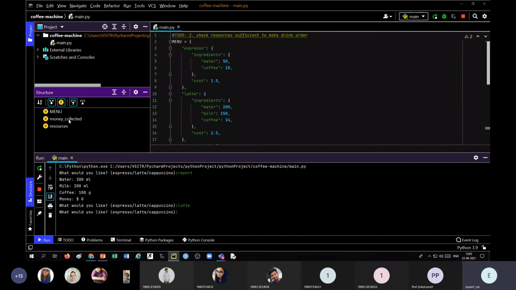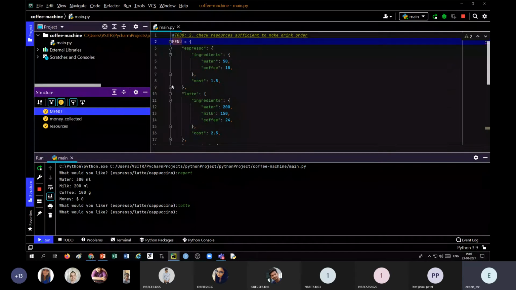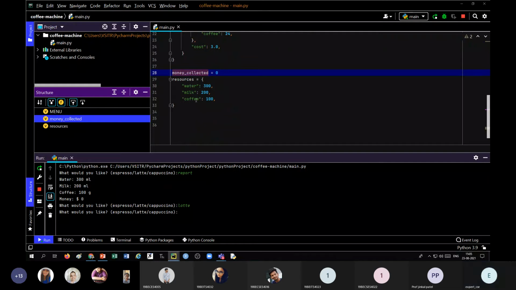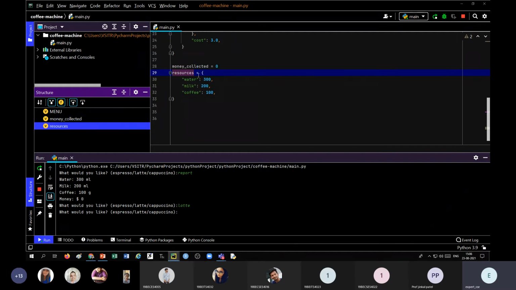So you can see money collected, menu. When you click here, you can directly go to that particular line. Suppose I click on money collected, you can go to that particular line. So with the help of structure, you can switch over to a particular line in the program. It may be at any place. Simply by clicking these resources, you can reach the line where this resource is.